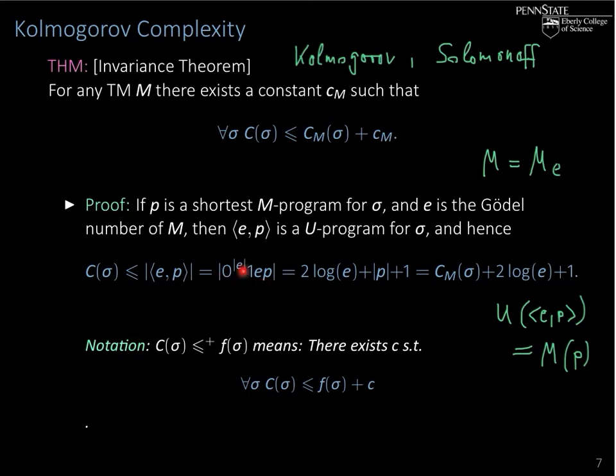But what is the length of this expression? Well, we have length E many zeros, that gives us length E. And then we have a 1, that gives us a 1.